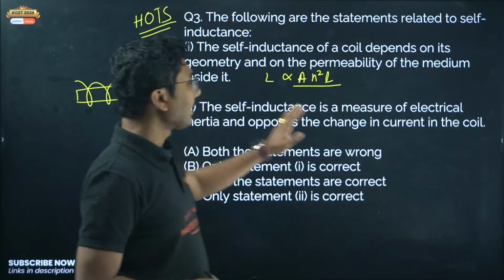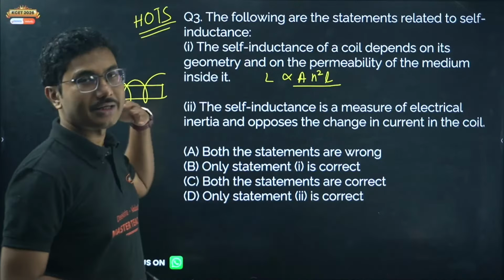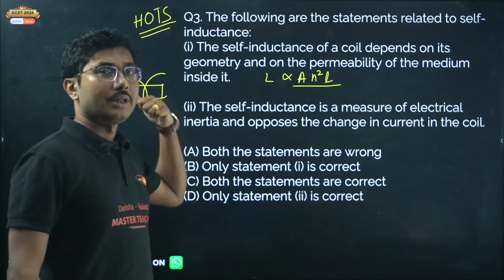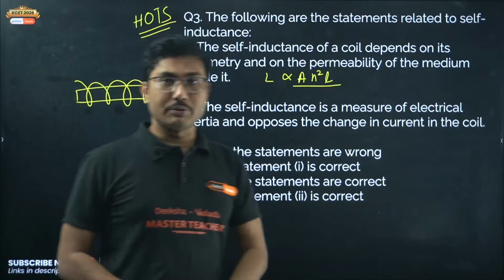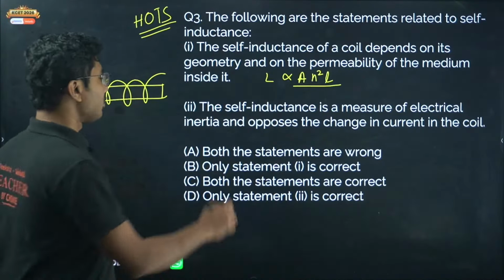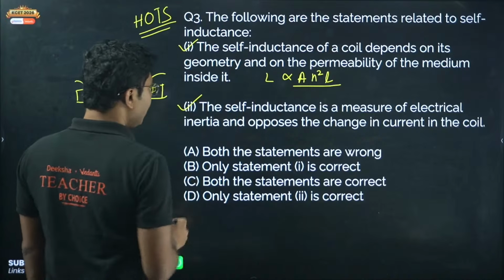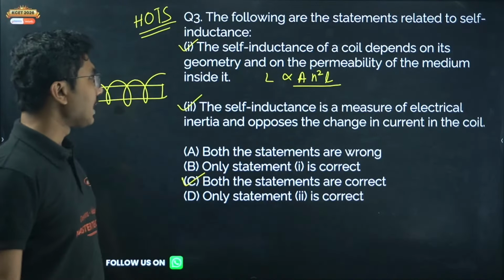Okay, the self-inductance is a measure of electrical inertia. Inertia means which tries to stop the current that is flowing through it. Okay, it opposes the change in current through the coil. This is Lenz's law. So this is also correct. So both statements are correct.